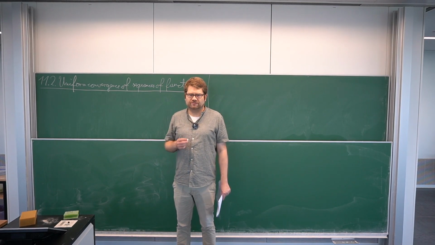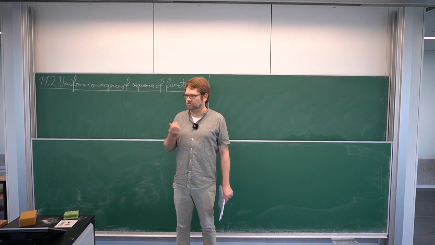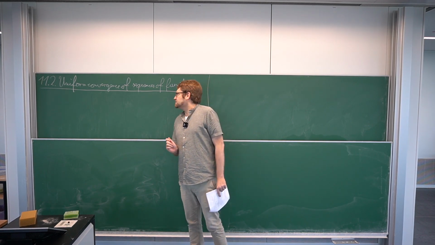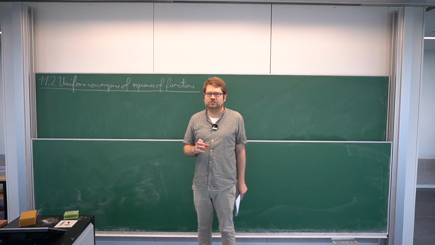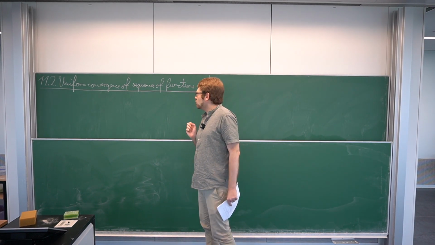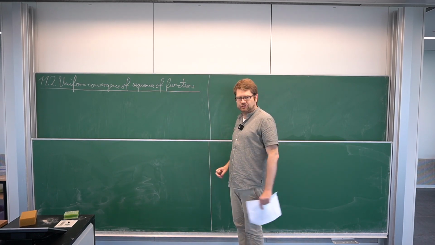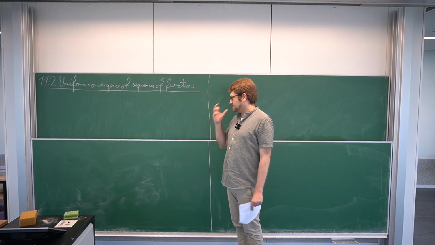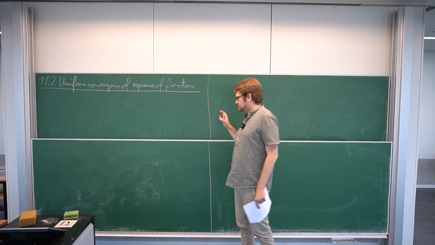In this section, we want to investigate different notions of convergence for sequences of functions. Actually, only two different ones, but anyway. So we have seen sequences of functions at the end of the last section, but let's start off a bit more naively. We will introduce later on the notion of uniform convergence of sequences of functions. This is actually the same as convergence in the sup norm as we investigated in the previous section, but let us start from the beginning.